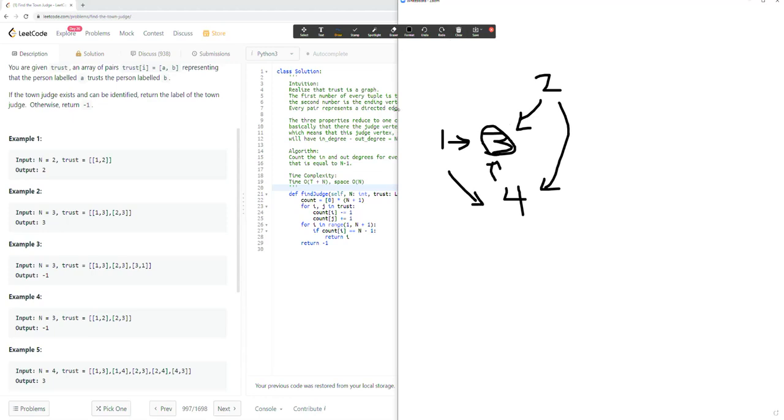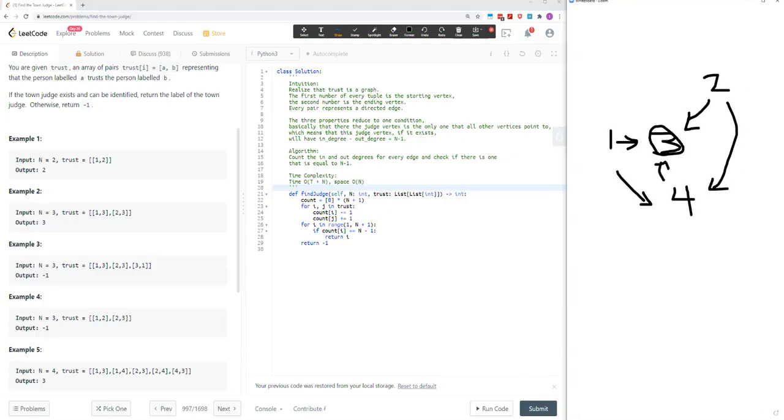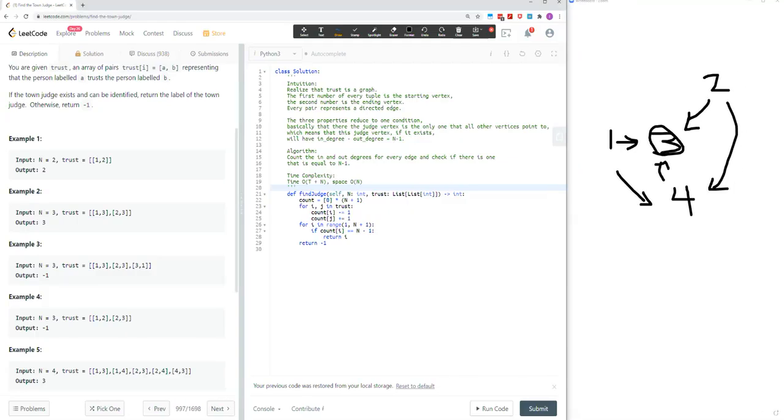So putting that aside now, we have our solution here. And basically, we realize that the trust is a graph. The first number of every pair is the starting vertex. The second number is the ending vertex. Every pair represents a directed edge. The 3 properties reduce to one condition.